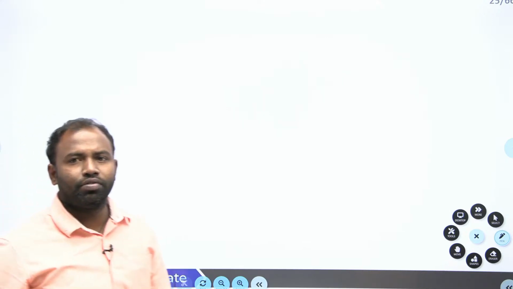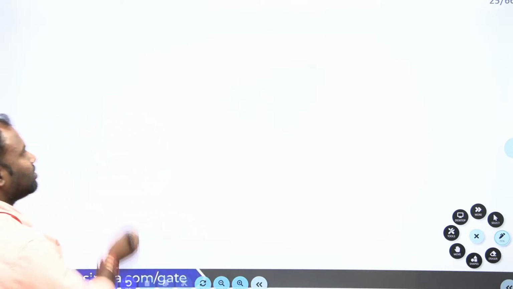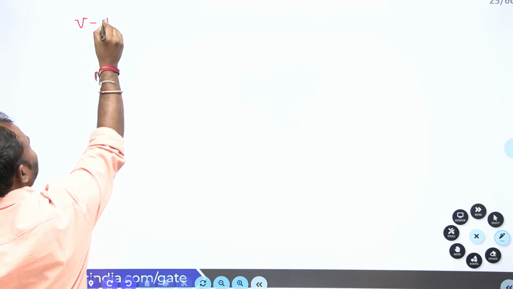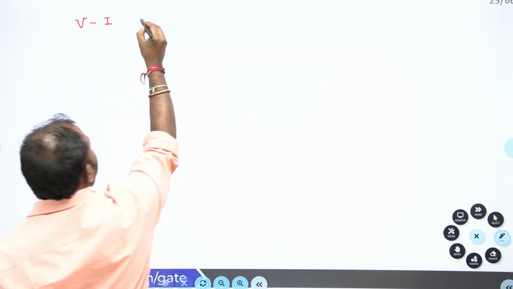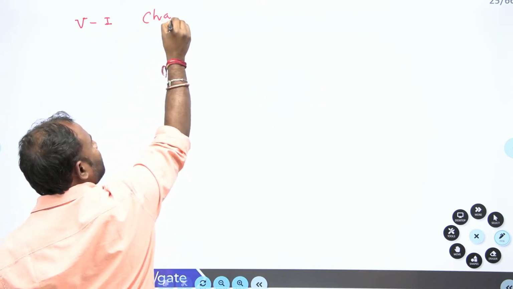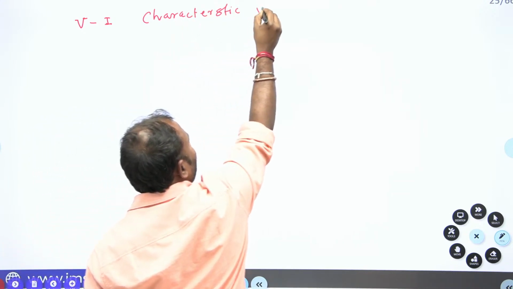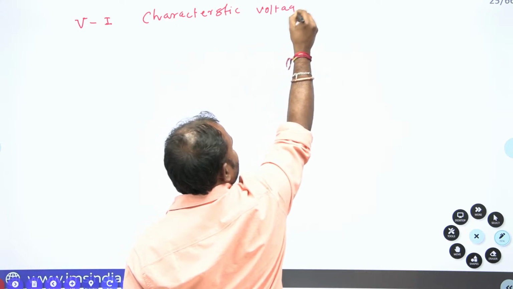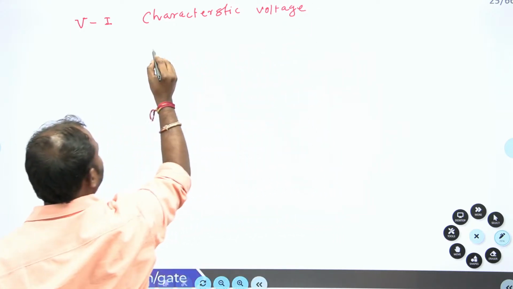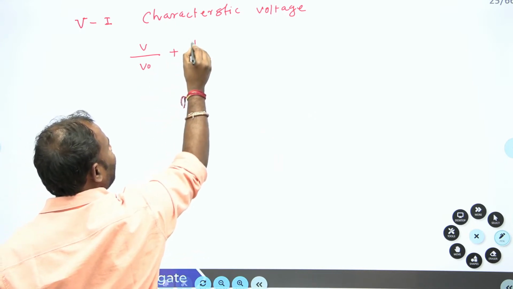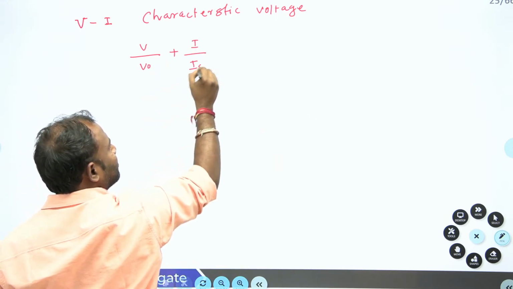Now the VI characteristic, or linear characteristic, voltage. That we can write as V by V naught plus I by IS equal to 1.